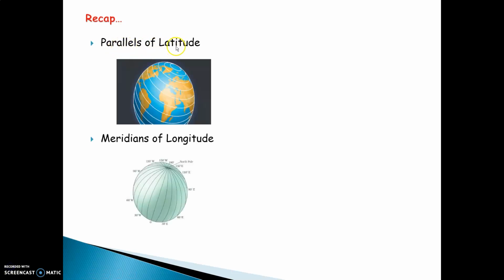Now parallels of latitude. You can see these horizontal lines, horizontal semicircles, are called parallels of latitude. Why are they called parallels? Because they do not intersect or meet each other. This is called meridians of longitude. The standing or vertical lines on the earth are called meridians of longitude, and the sleeping lines or horizontal lines on the earth are called parallels of latitude.